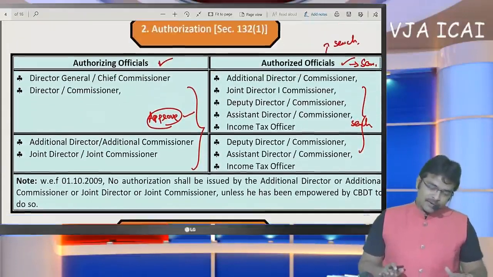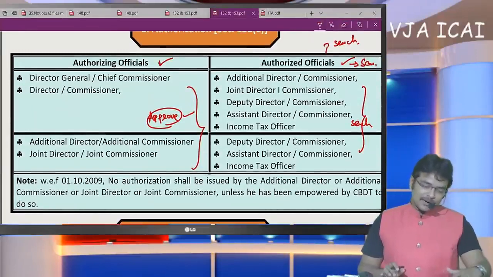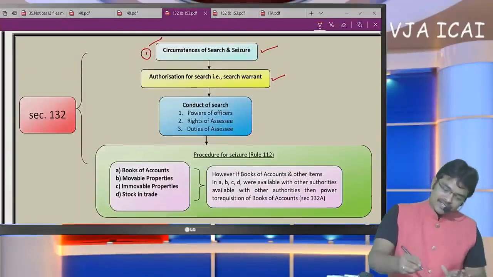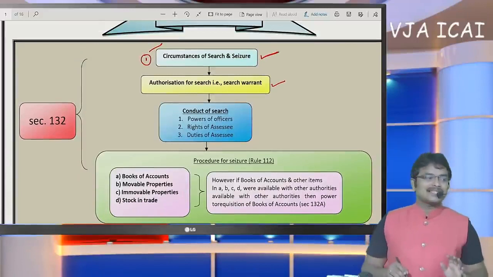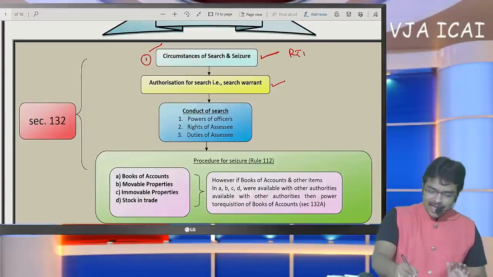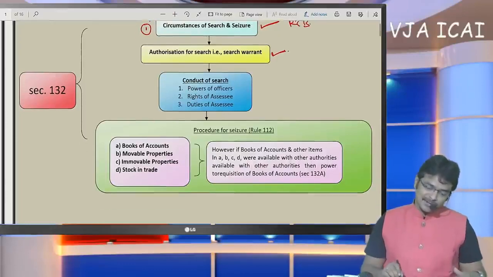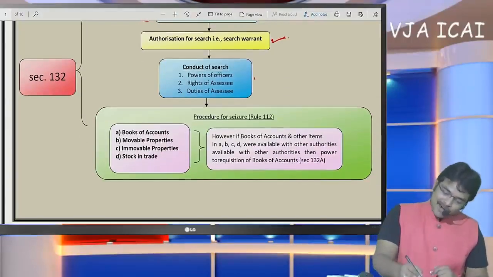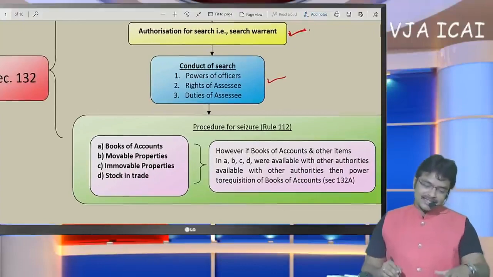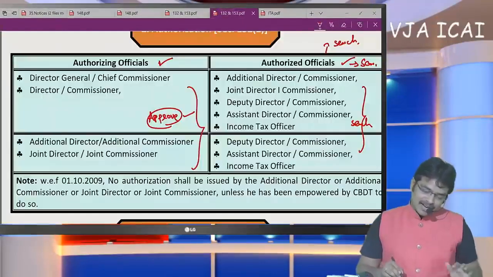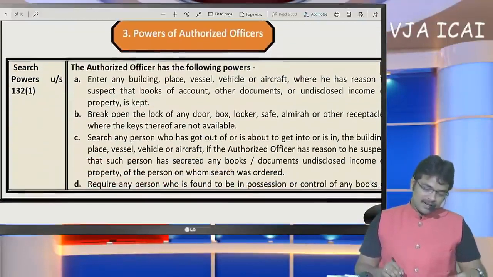So finally, the thing to be noted here is, first there must be circumstance, reason to believe. And number two, they can issue authorization for search; the search warrant can be issued. And after that search warrant, now the officer conducts the search. What is the procedure for conducting the search? Let me now discuss it.